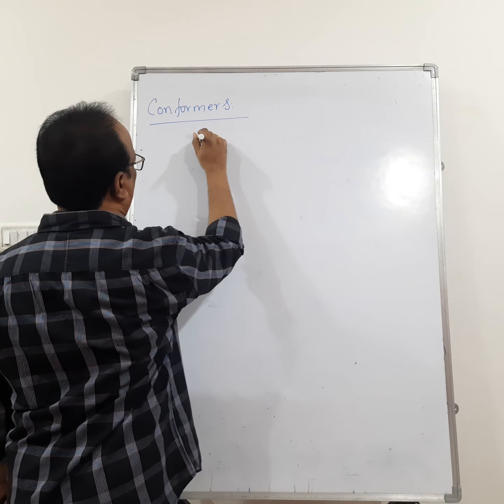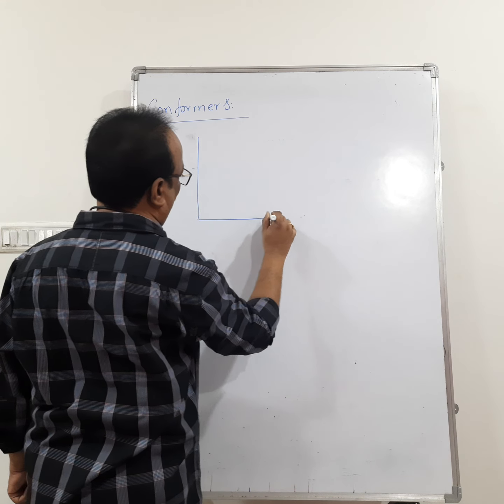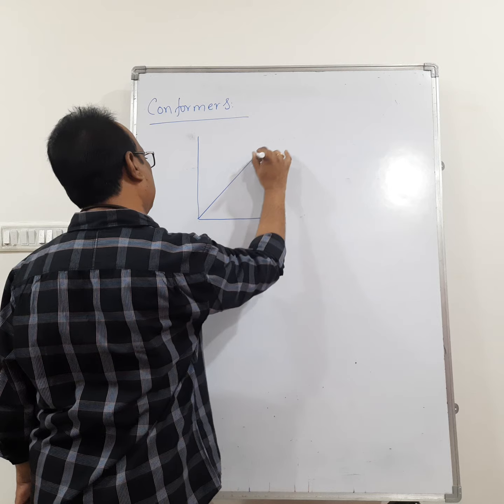So, conformers. In the graph itself you can understand.